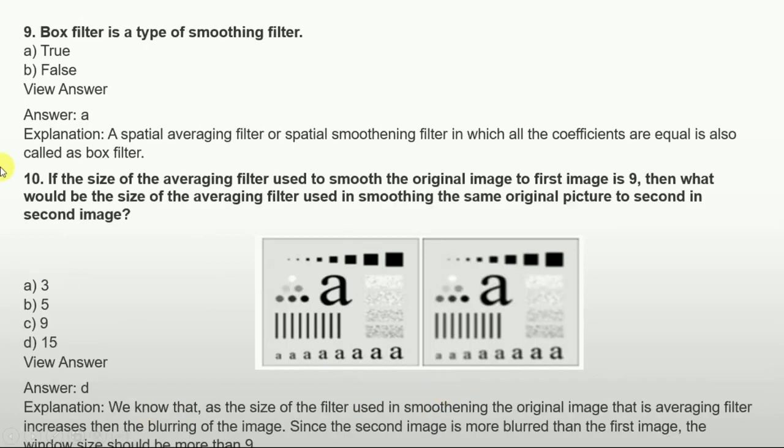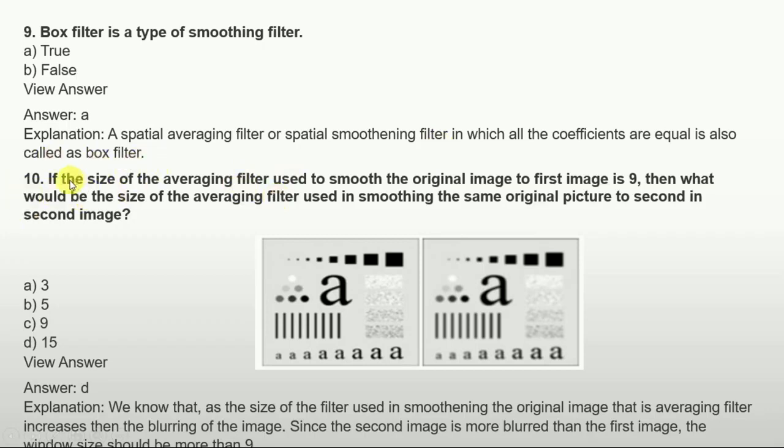Now the next question is, box filter is a type of smoothing filter, true or false? The answer is true. The spatial averaging filter is a spatial smoothing filter in which the coefficients are equal, also called the box filter. And the next question is also important.